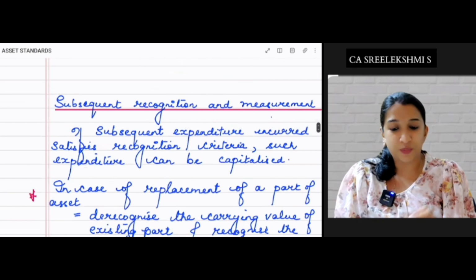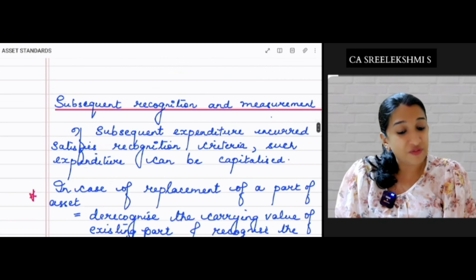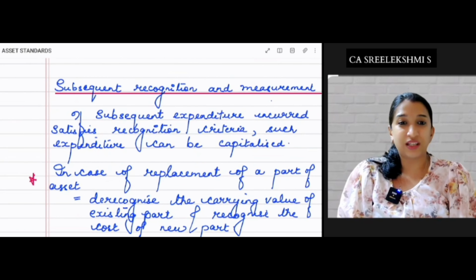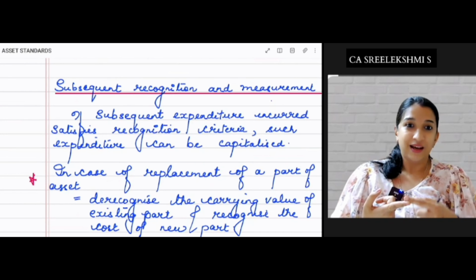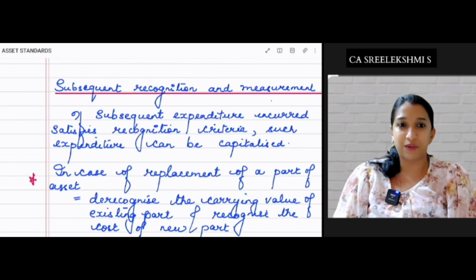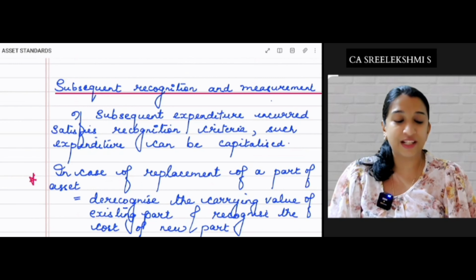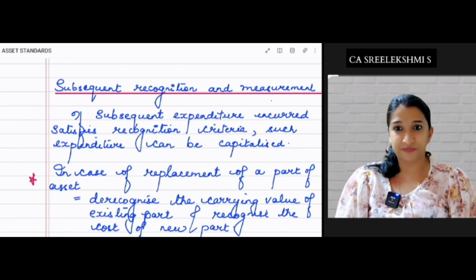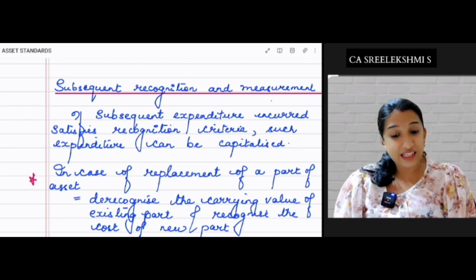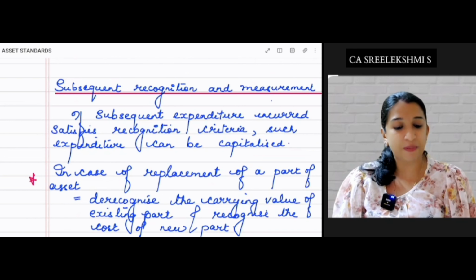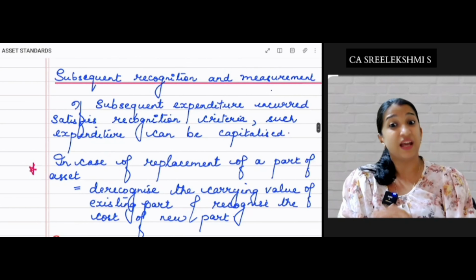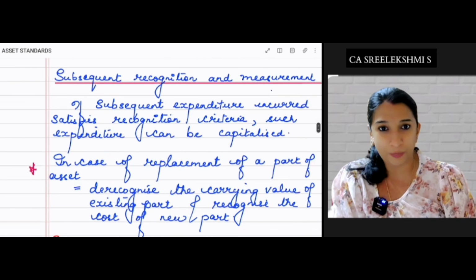If that subsequent expenditure satisfies the recognition criteria, that is, future economic benefits are expected to be derived and cost can be reliably measured, such expenditure can be capitalized. If there is replacement of a part, de-recognize the carrying value of existing part and recognize the cost of new part.